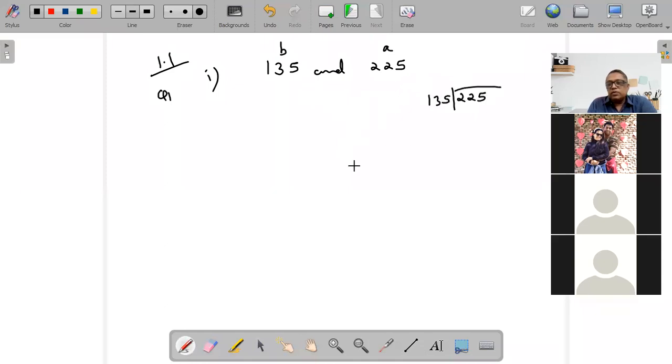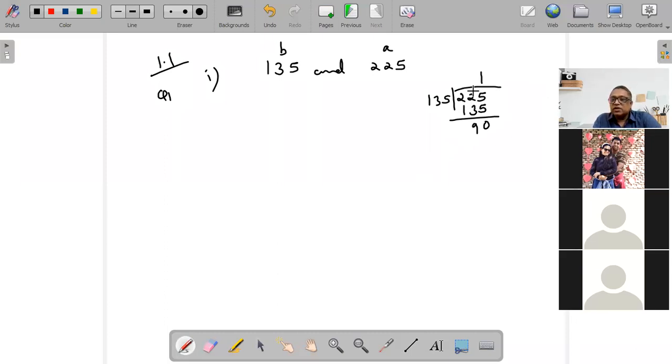So long division method. Yeah. So normal method of division, 225 को आपने 135 से divide करना है. So we know that 135 ones are 135. 135 into 2 will give me 270. So वो नहीं हो सकता. I'll have to take the smaller one. So first step क्या आ गया? 135 ones are 135. You will subtract. You will get a remainder of 90. Okay. I'm dividing normal division. I'm just dividing this. I'm getting this.